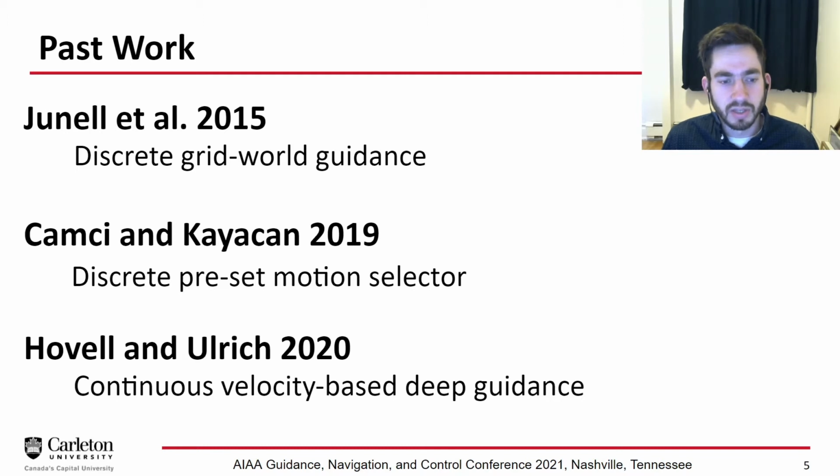Last year at this conference, we presented continuous solutions. So whereas those two previous ones were discrete, we're proposing a continuous velocity-based deep guidance approach where a velocity signal is commanded from the deep reinforcement learning, which some sort of onboard controller will try and track.